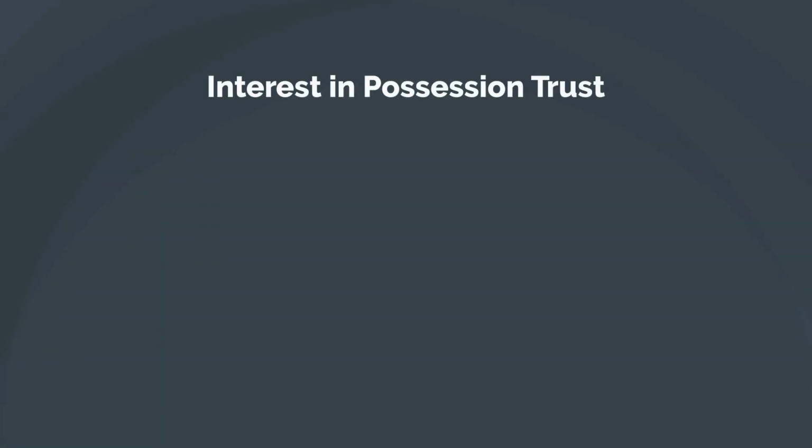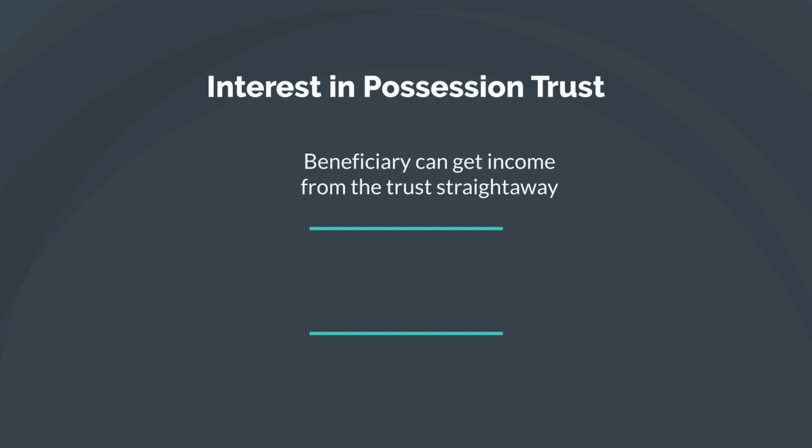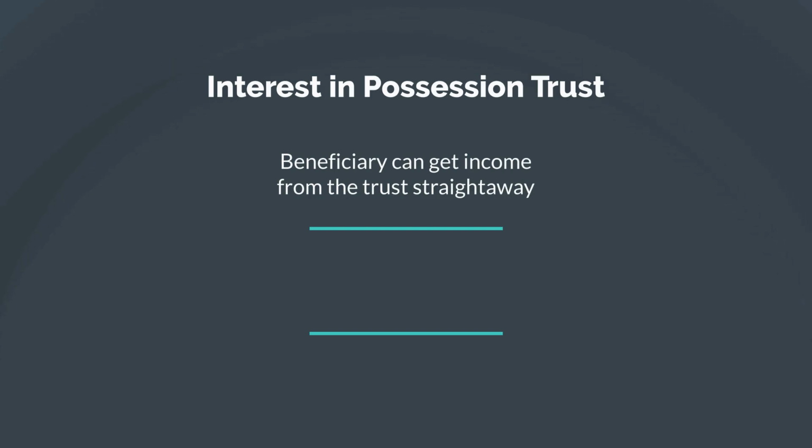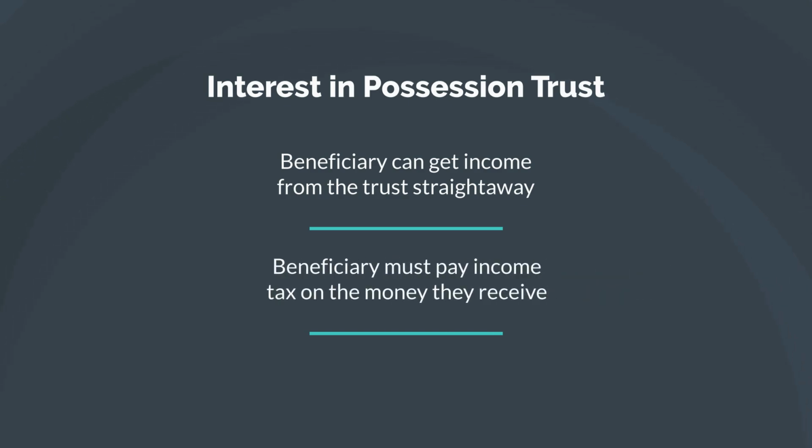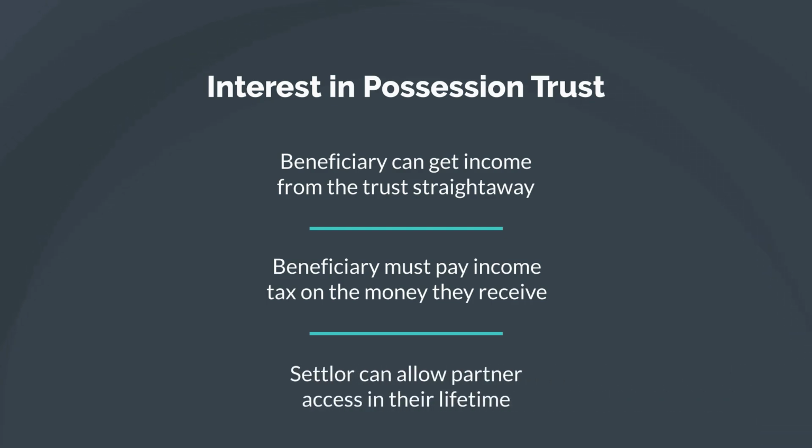Interest in Possession Trust. The beneficiary can get the income from the trust straight away, but cannot control the assets that provide the income. The beneficiary has to pay income tax on the money they receive. It's common for a settlor to give their partner access to this kind of trust in their lifetime, with any assets passing to the settlor's children after their partner dies.